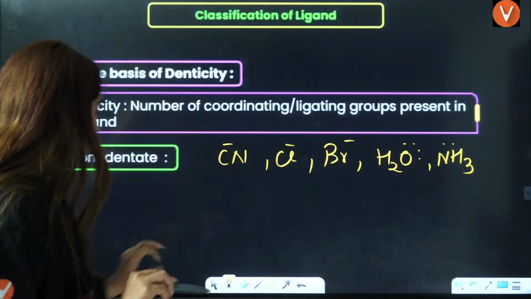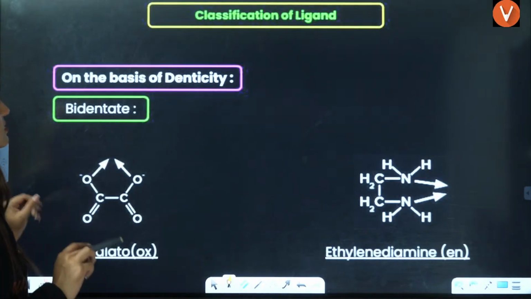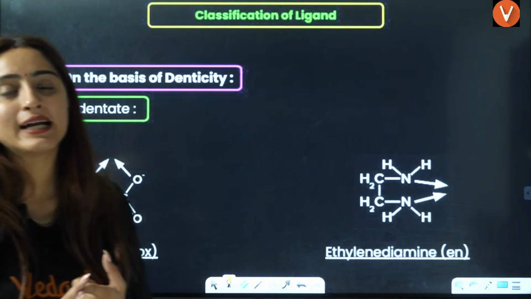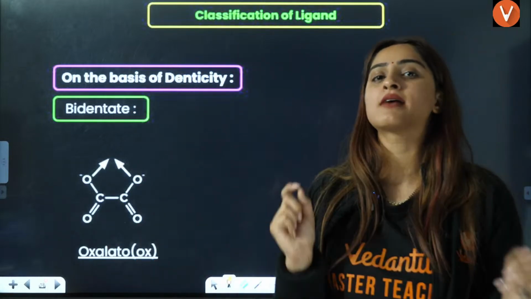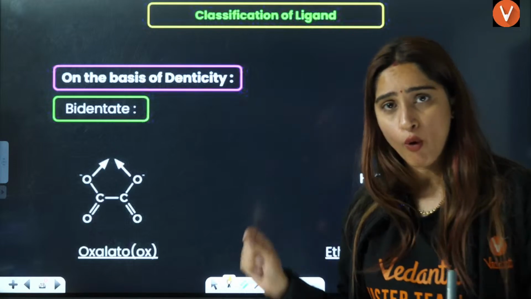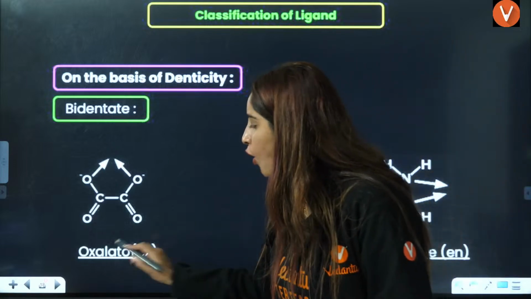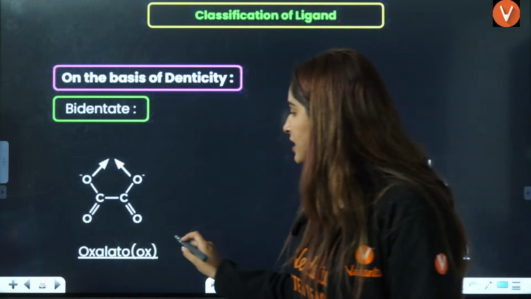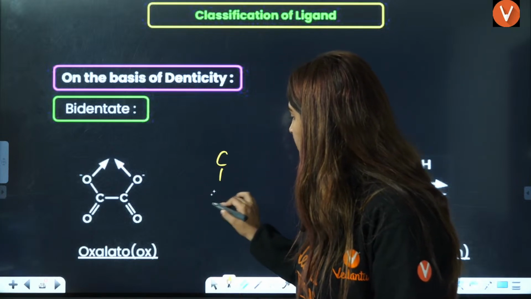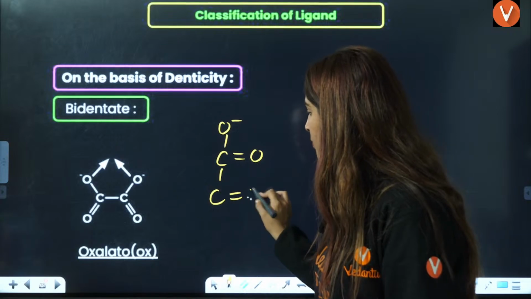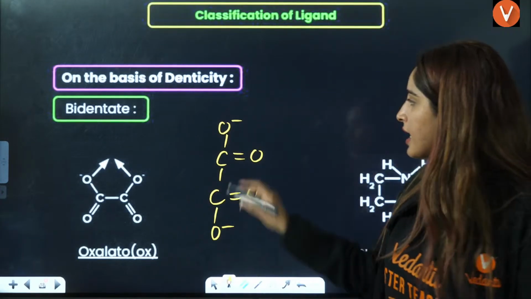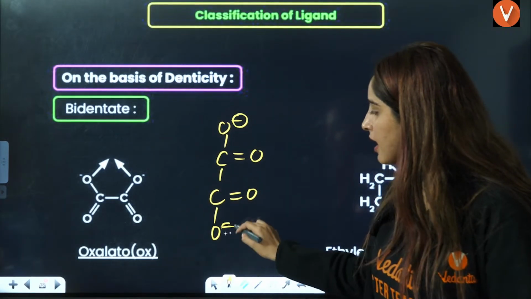Okay. Now, next is bidentate. Bidentate means which has two donating sites and both the donating sites are active at a particular point, right? So here it's like oxalato, right? Oxalato means you have two carbons, and they have double bond O and O negative, double bond O and O negative. You can say one donating site and this is the other donating site.